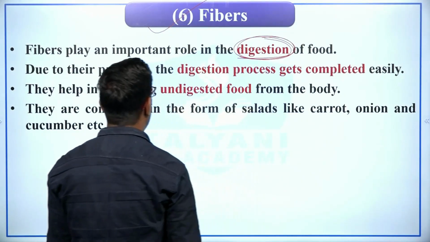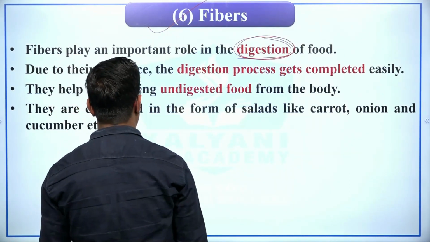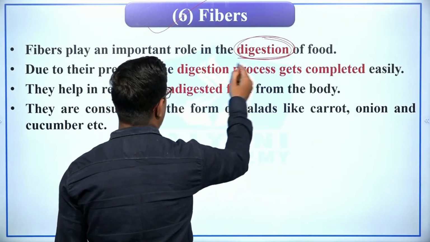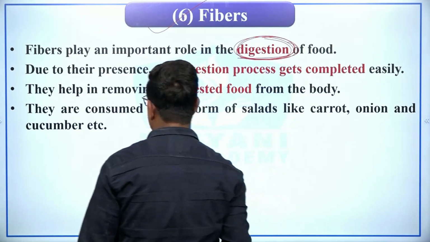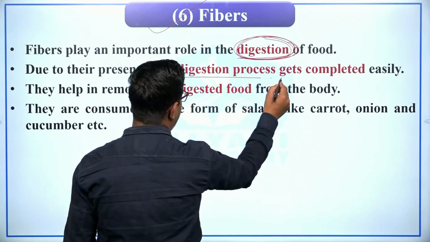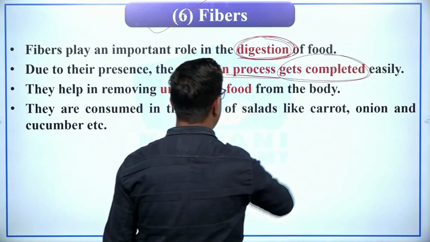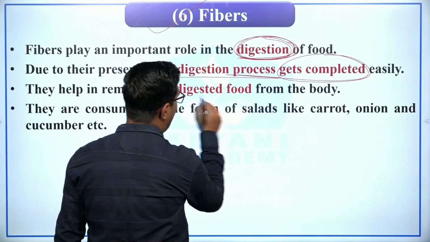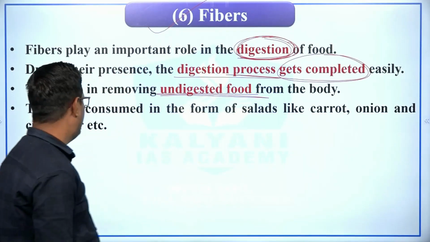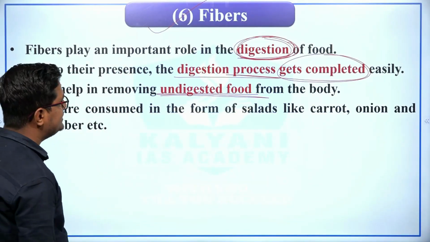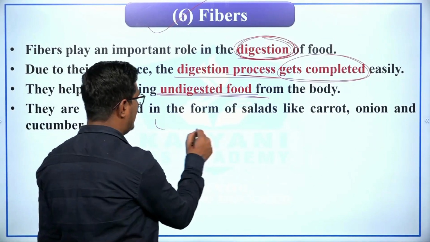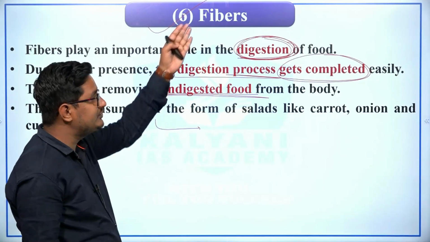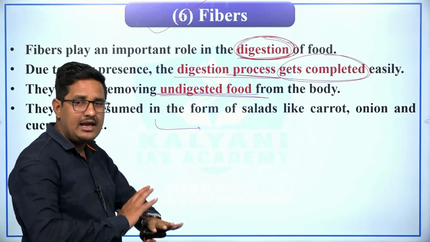Due to their presence, the digestion process gets completed easily, right, and they help in removing undigested food from the body, right. Therefore we must consume enough fibers, right,